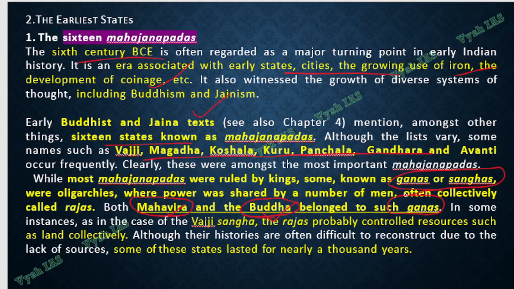Okay, so these people controlled the resources, everything, land collectively, and from there only two people thought, we have to leave all this and start something else. They went into the forest and meditated, got that nirvana, and then Buddhism and Jainism started. Now many of these states even lasted for nearly 1,000 years. Just because multiple rulers are there, don't think it will collapse. It still sustained for thousands of years.